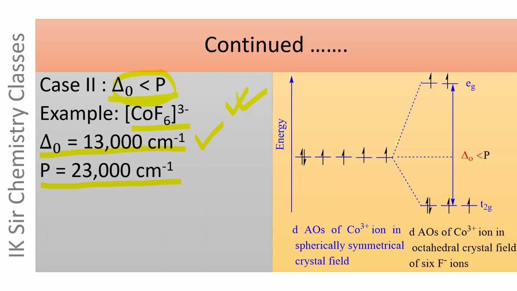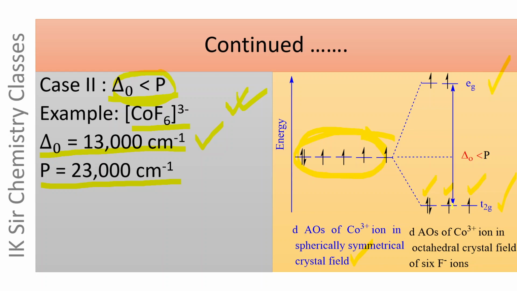These are d atomic orbitals of Co3+ ion in a spherically symmetrical crystal field, and when Co3+ ion forms an octahedral complex [CoF6]3−, these 5 d atomic orbitals are split up into two sets, t2g set and eg set. This is first electron, second electron, third electron.